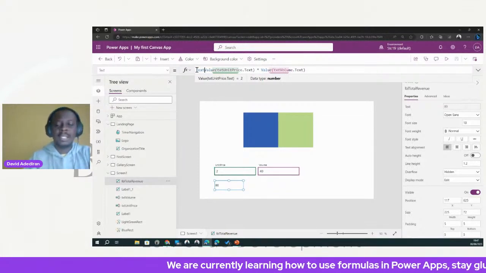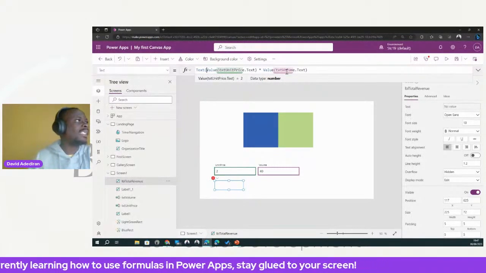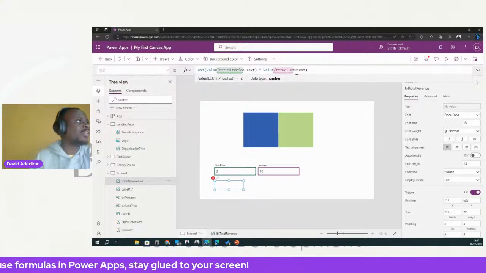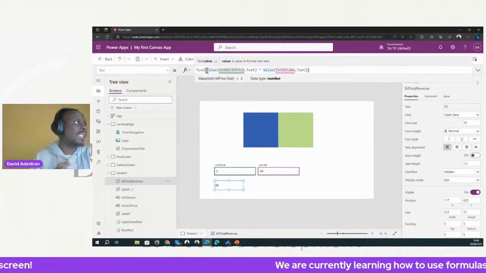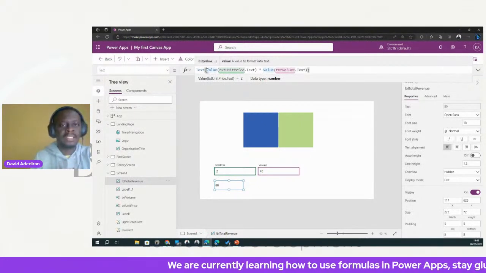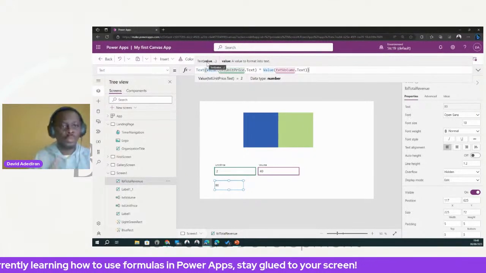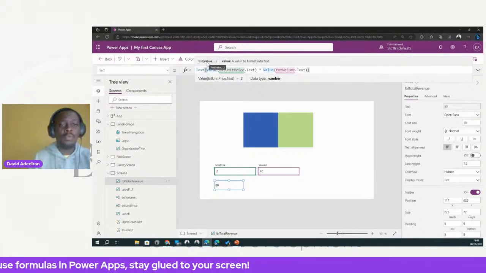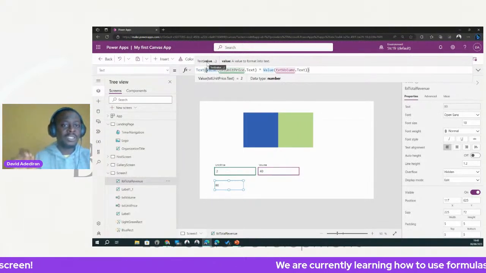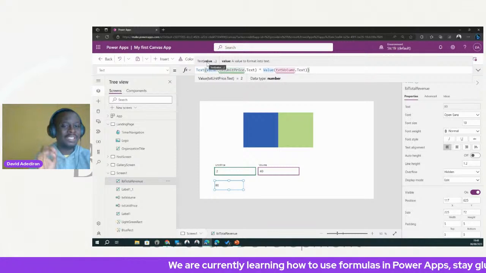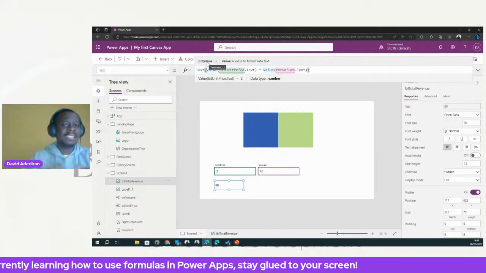Now I want to introduce the text function. What does the text function take in? Let me put my mouse here. It's going to give us a hint at the top. You can see that it's telling us text value. So any value you put here will work. What value do we put here? Well, we put the number 80. Remember that value times the other value is producing a number times a number, which is 80 currently. The 80 is a figure, its data type is number, but text is taking it back to a text again.